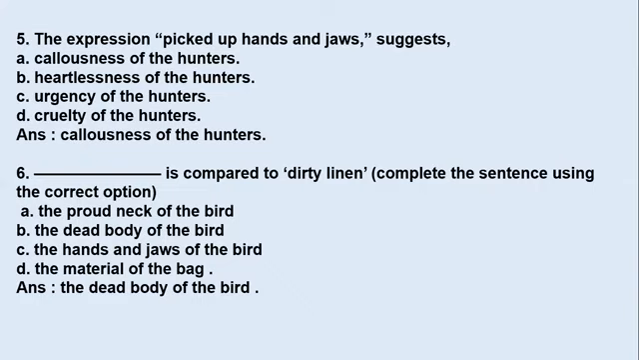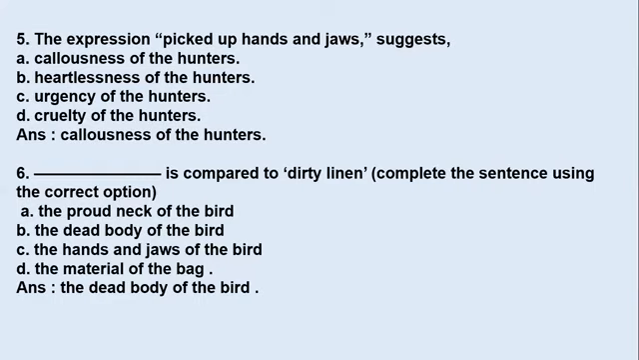Okay. Moving on to the next one. Dash is compared to dirty linen. Complete the sentence using the correct option. So you have to complete here by selecting a correct option. Four options are given here. Is it the proud neck of the bird, the dead body of the bird, the hands and jaws of the bird, or the material of the bag?